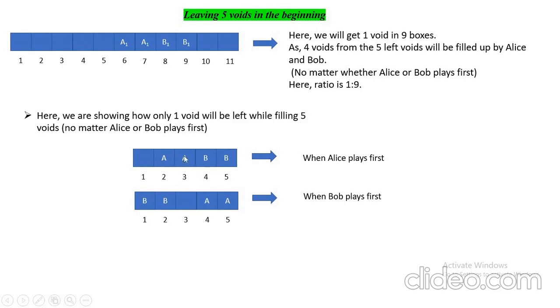Here we can see if Alice plays first, then let's say 2 and 3 is occupied by it, then 4, 5 will be occupied by Bob. If Alice has occupied 3 and 4, then 1 and 2 will be occupied by Bob. Similarly, if Bob starts, then he will occupy 1 and 2. So in both the cases, only 1 void will be generated. So in the first 9, we are getting only 1 void, so 1:9. This ratio is not good.